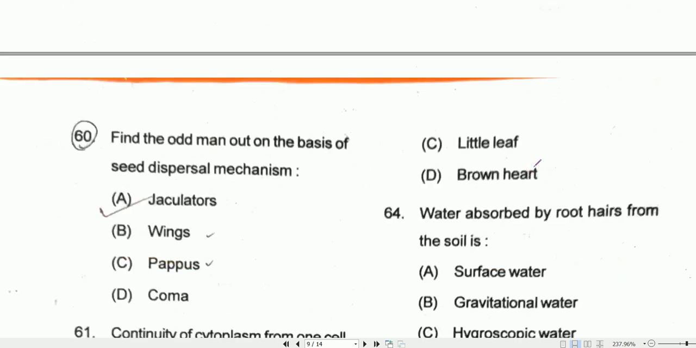Coming to question number 60, find the odd man out on the basis of seed dispersal mechanism. So for the seed dispersal mechanism, wings, pappus and coma are common to each other, but jaculator is different one. So it is the odd one. Option A will be the correct one.